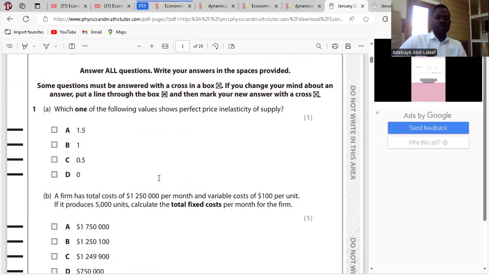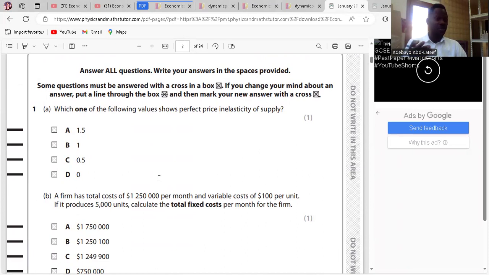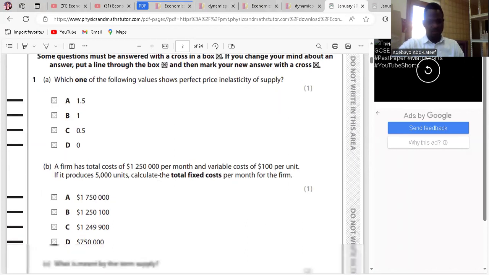First question. Which one of the following values shows perfect inelasticity of supply? When it is perfectly inelastic, it's 0. We have 1.5, which is elastic. We have 1, which is unitary. We have 0.5, which is less than 1, which is inelastic. And we have 0, which is perfectly inelastic. There's no change at all. So the answer is D.